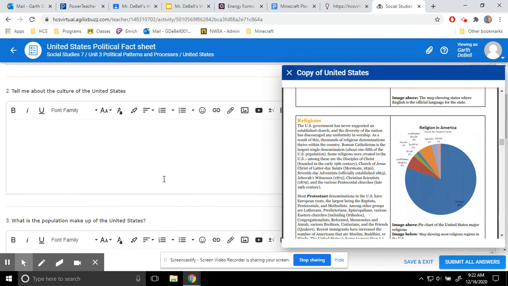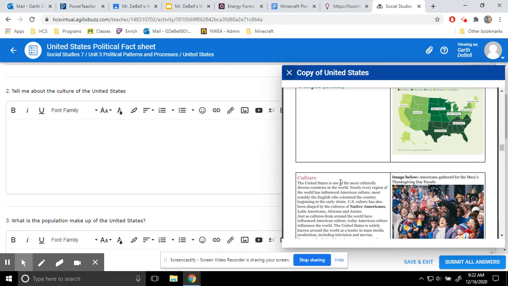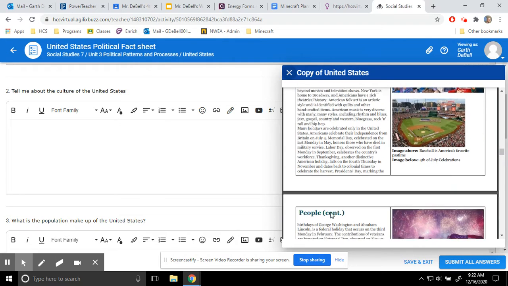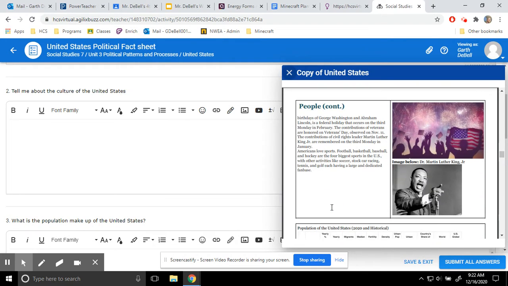The culture of the United States. All right, so this one you're going to have to read up on. You're going to need to really read up on the culture, and then from that synthesize a few sentences that give me some information about the culture in the United States. Like, what is important to the people here? What do they focus on? What is a common theme that ties everything together?